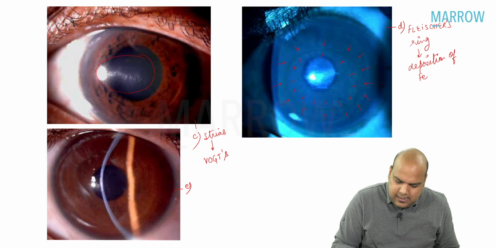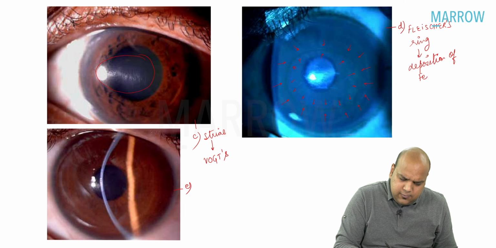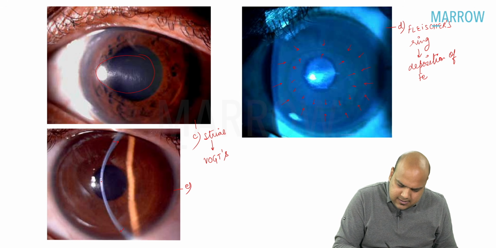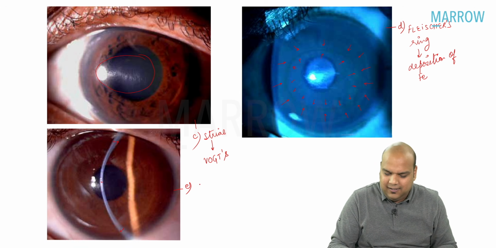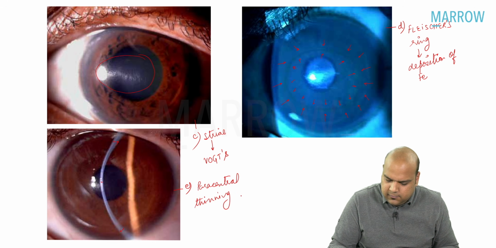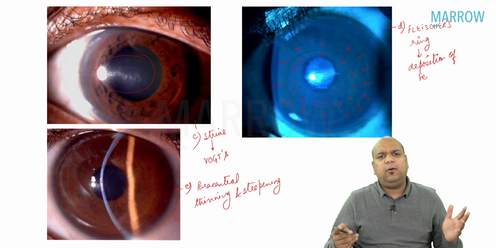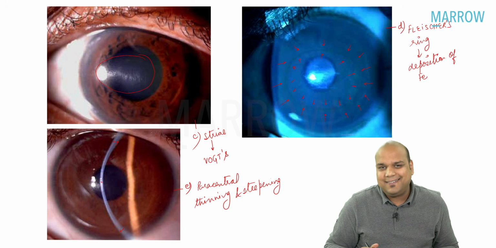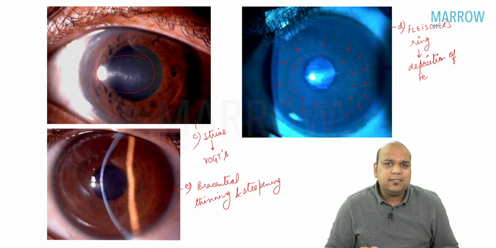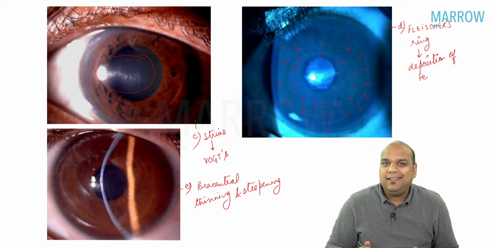Now, everybody, what are we able to see? Can you see the thickness of the corneal slit here in the periphery versus in the center? Can you see it is thinner in the center? So we say paracentral thinning and steepening. Paracentral thinning and steepening. Obviously, that is keratoconus for us. Apart from this, we already know scissoring and oil droplet reflex. These are some of the important signs seen in keratoconus.